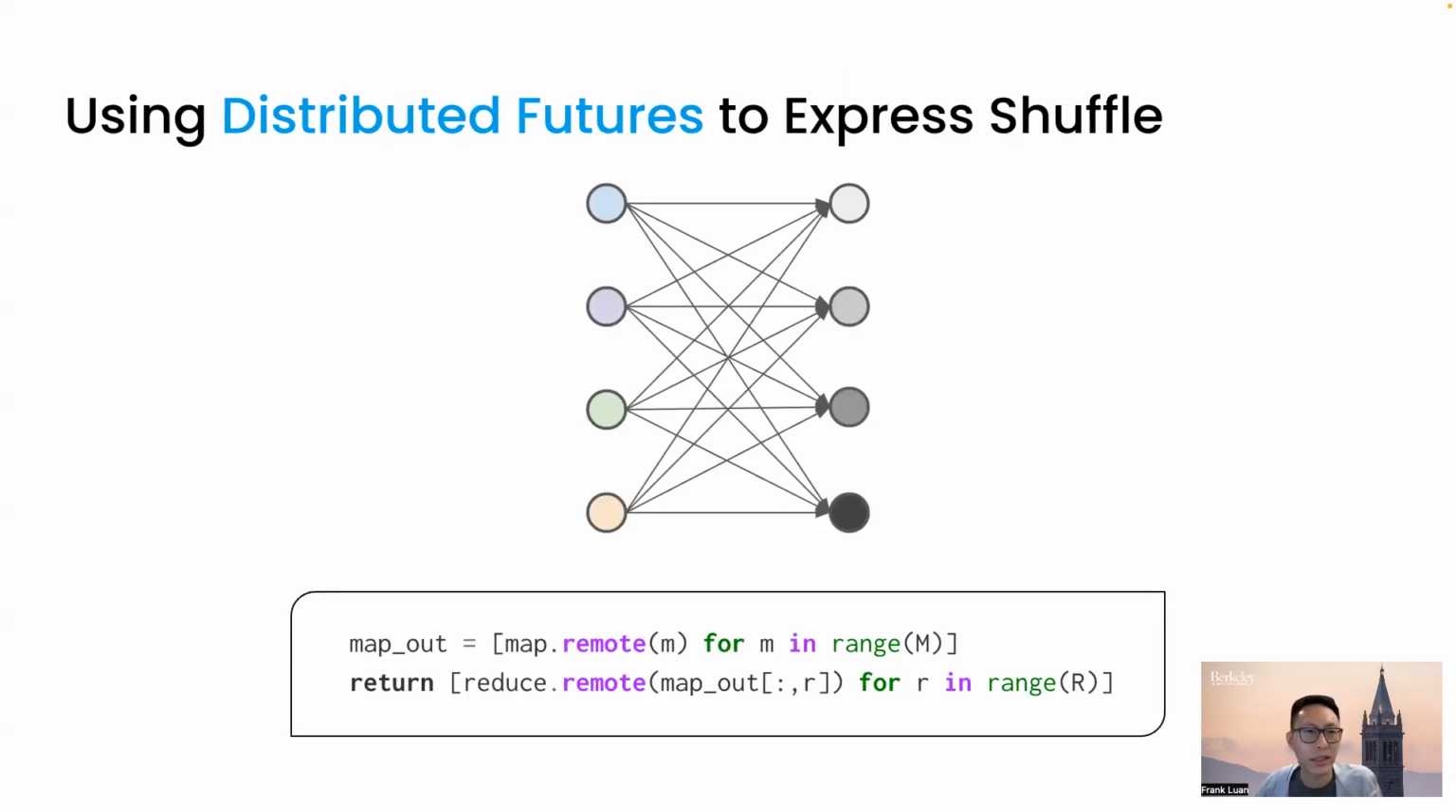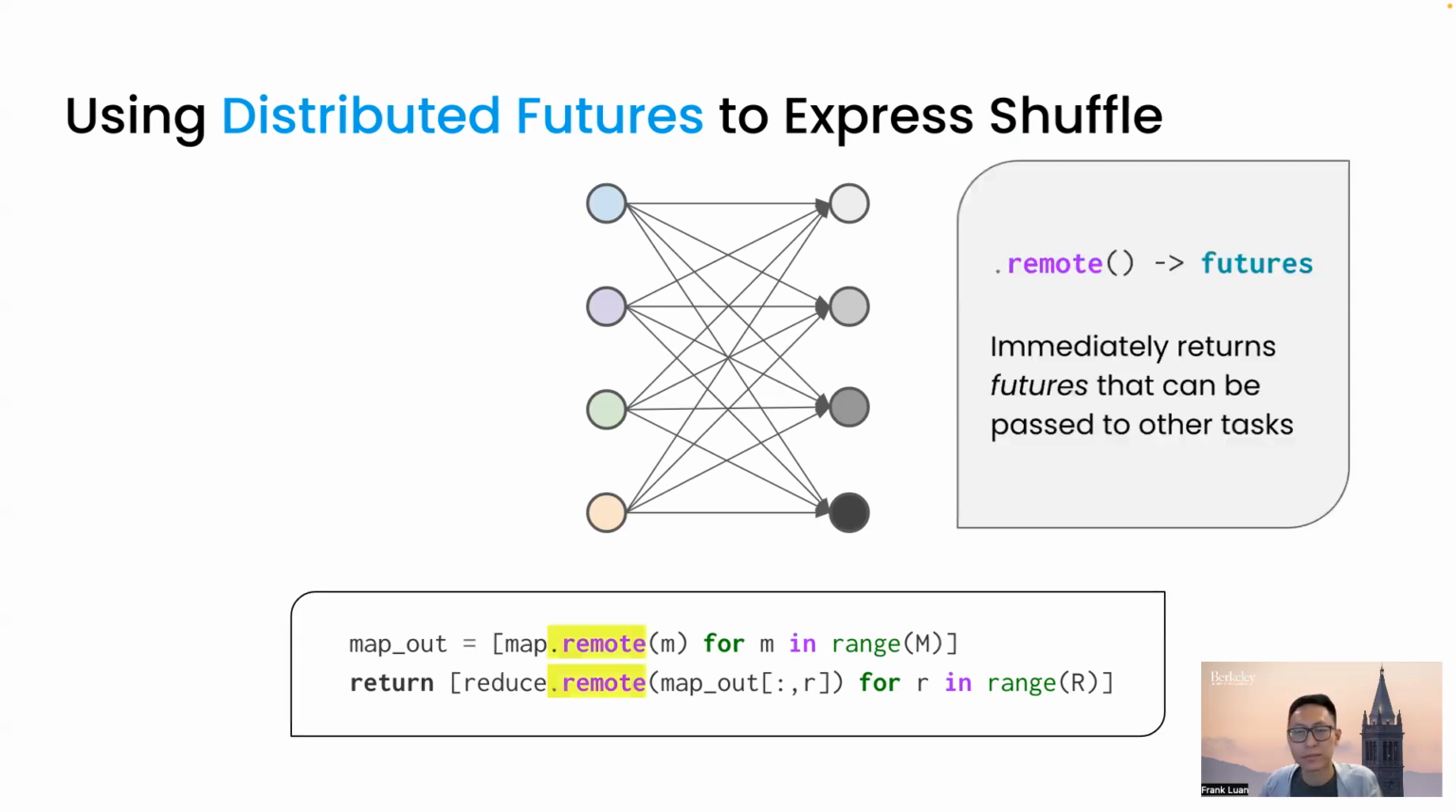A distributed future is a reference to an object that can exist anywhere in a cluster and whose value may not yet be computed. You can pass distributed futures as arguments to remote tasks and immediately get back another distributed future that represents the result of the task. By using distributed futures and remote task invocations in these two lines of code, we can create the shuffle operation in the classic MapReduce paradigm.